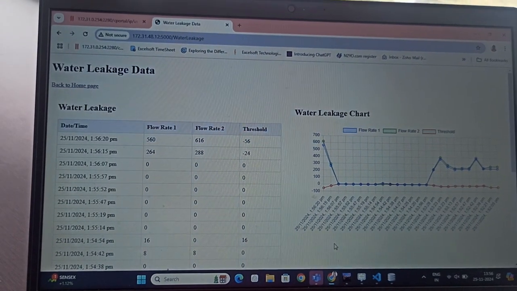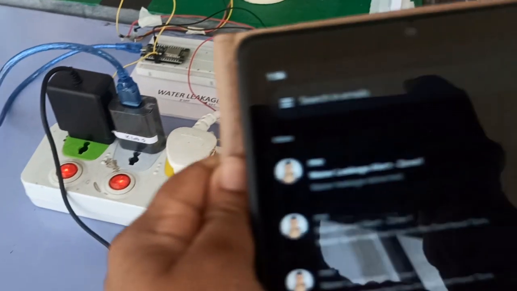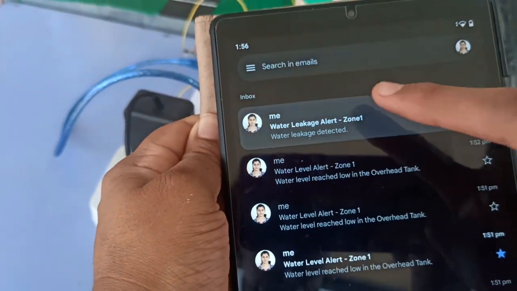For leakage detection, water flow sensors are installed along pipelines to monitor flow rates. If there is a significant discrepancy indicating a potential leak, the system sends alerts.